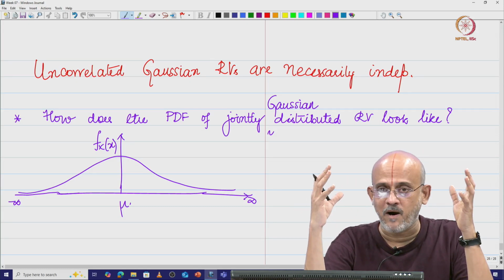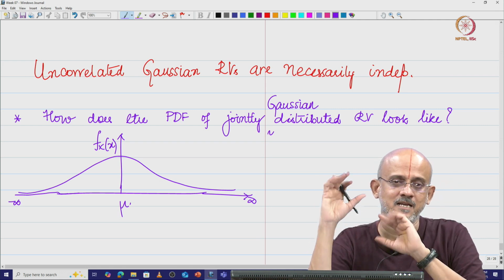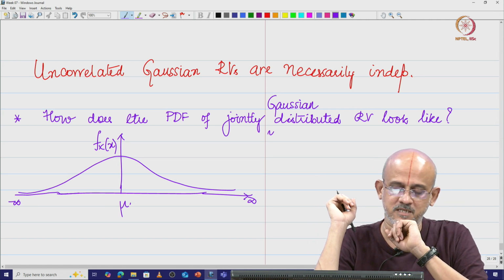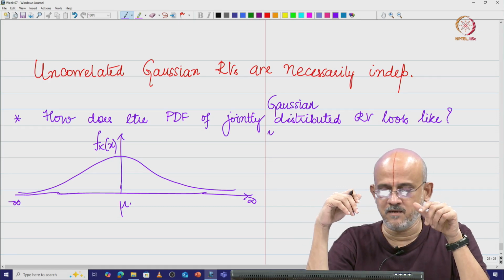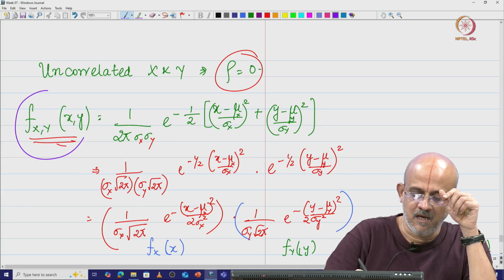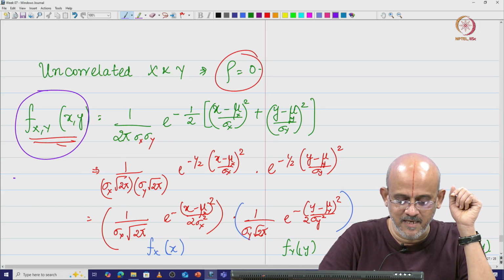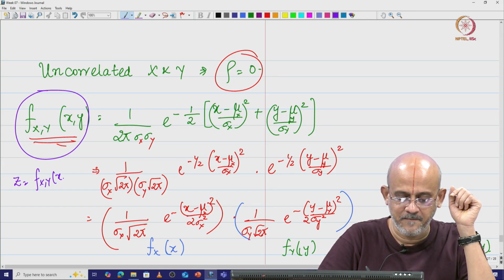If you have observed a cowboy's hat, that is exactly how the joint Gaussian distribution is also going to look like. Now what do we mean by that? Recall that the joint Gaussian distribution f(x,y) of x comma y is basically saying z is equal to f(x,y) of x comma y.